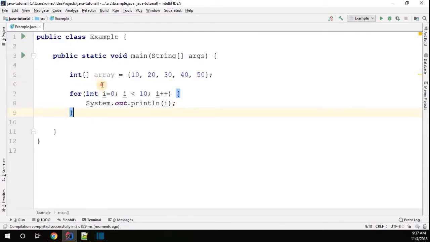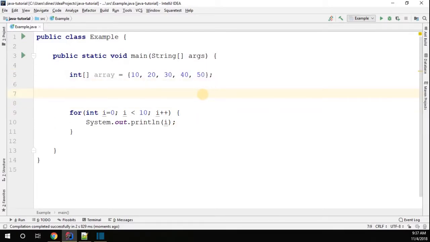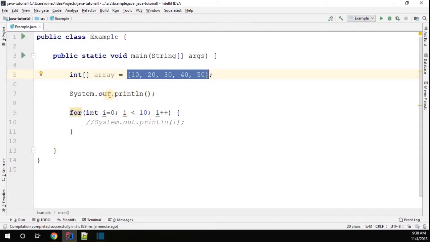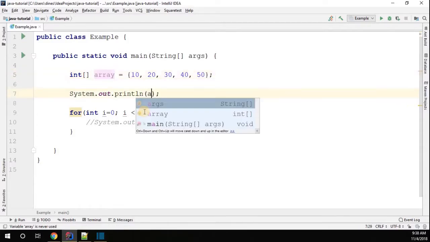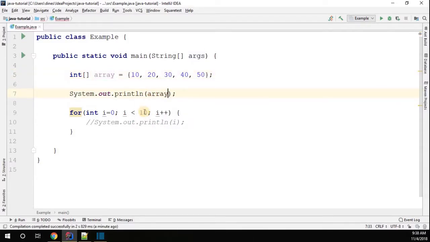If you want to access the array, how do we generally do that? For example, System.out.println. Let me comment this code for a while. System.out.println of the array object. We have 5 elements in this array object. Array of 3: we know the array starting index is 0.